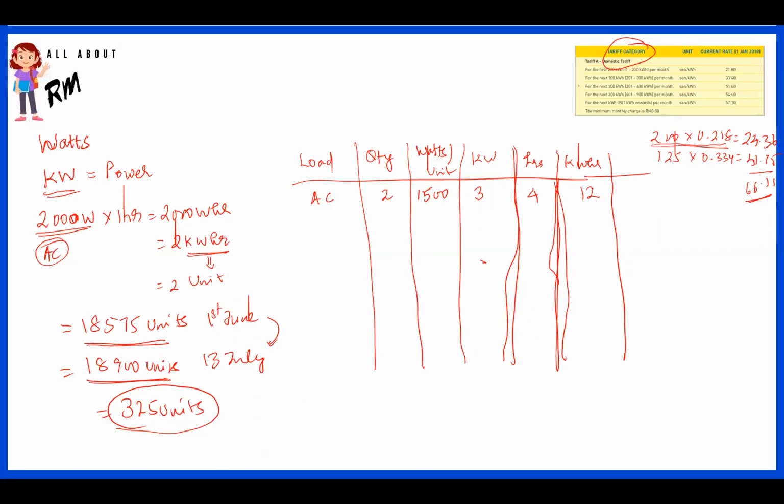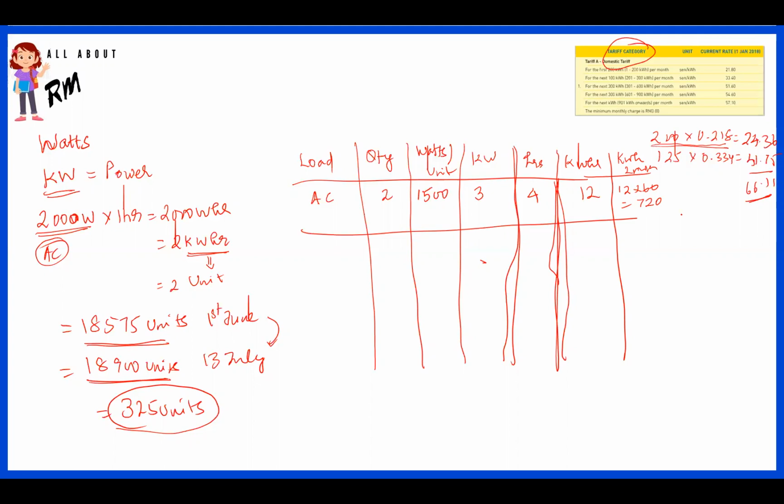Then you can calculate for 2 months, for example. This is per day, right? So you can calculate for a 2 month period here. So 12 into, this is per day, 12 into 60 days, for example, right? So this is your total power consumption of your AC alone, 720 units of AC power alone.